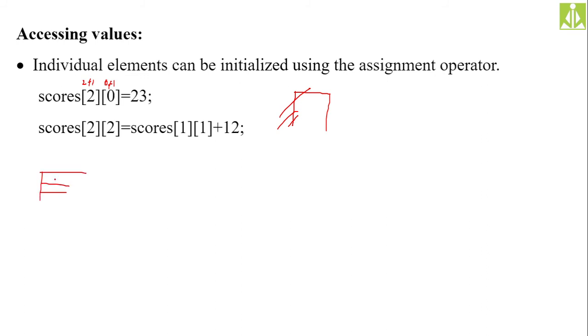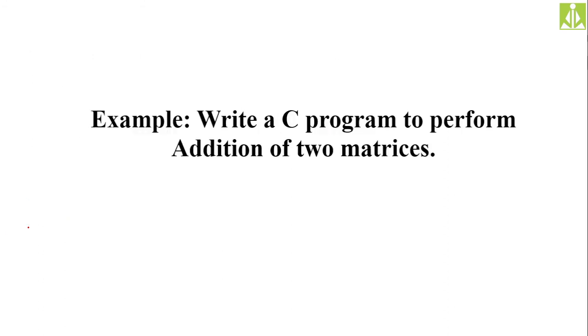So this is a row continuation and this is a column continuation I am showing. So over here, this is 0th row, first row, second row. This is 0th column, first column. So what element will become this 23? So first, second row. So this is 0th, first, second. So this is second row and 0th column. So this is 0th column. So this particular element will become 23 like this. Hopefully you understood. So assigning values, then we have to do a matrix program for these two-dimensional arrays.